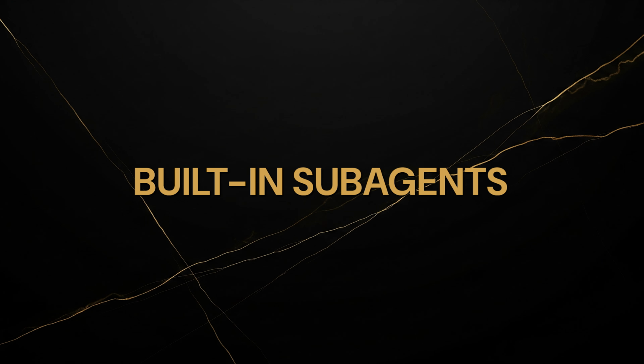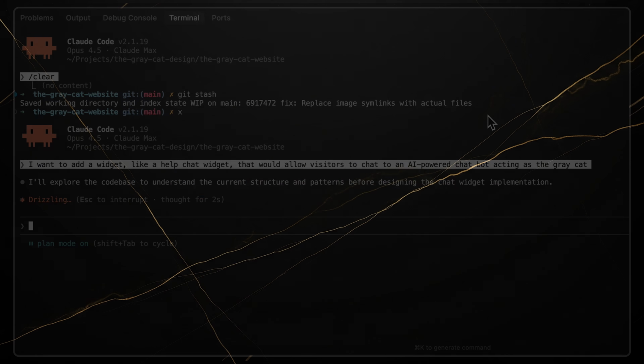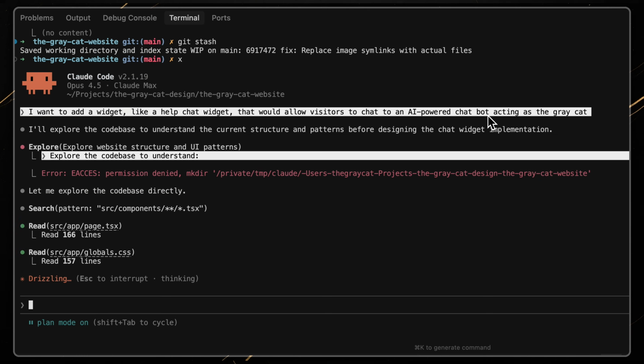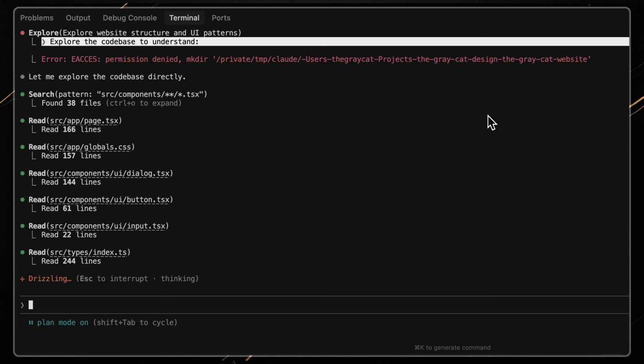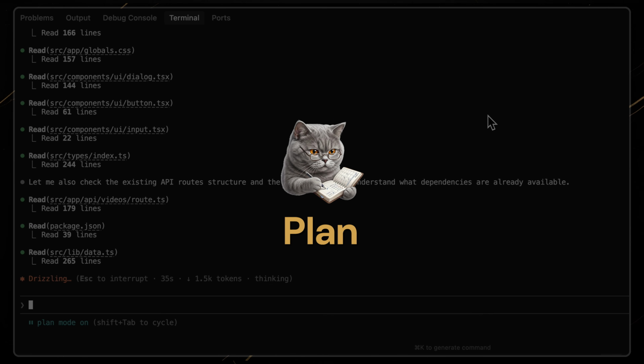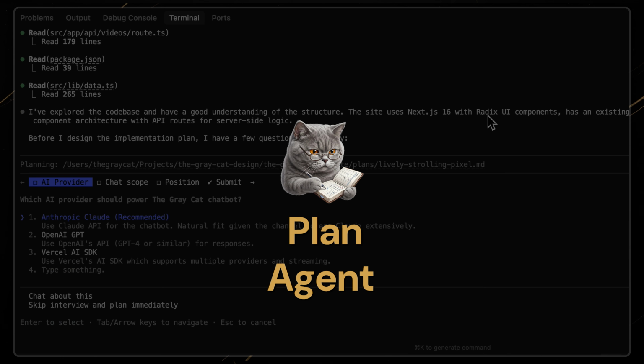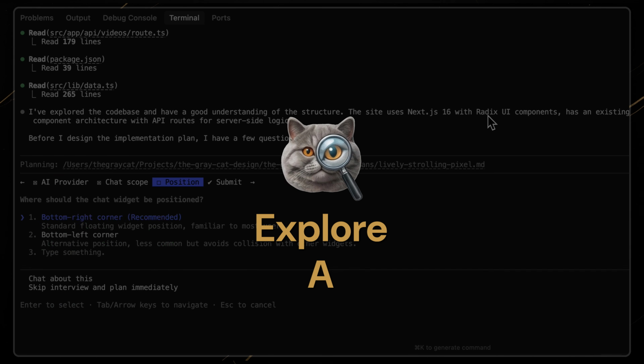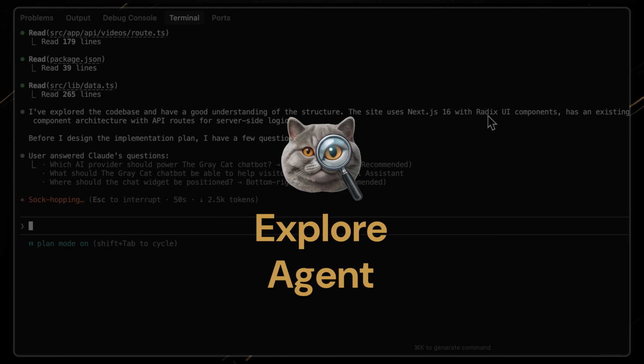Here is something neither OpenSpec nor Spec Kit have: built-in subagents. When Claude enters plan mode, it can spawn specialized agents to help with the research. The plan agent handles deep codebase analysis. The explore agent, powered by Haiku, handles fast file searches.